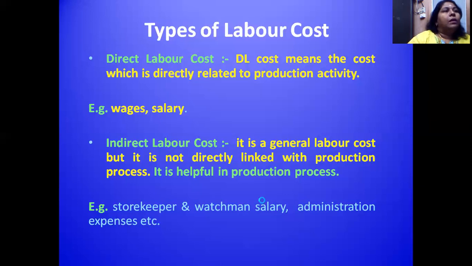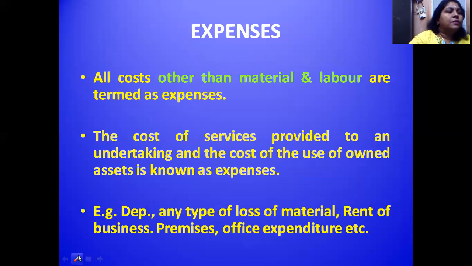Next is expenses. Apart from the material and labor, we could have incurred some other kind of expenses during the production of the commodity. So all other expenses apart from material and labor will come under this category. Again, these expenses will be classified into direct expenses and indirect expenses.